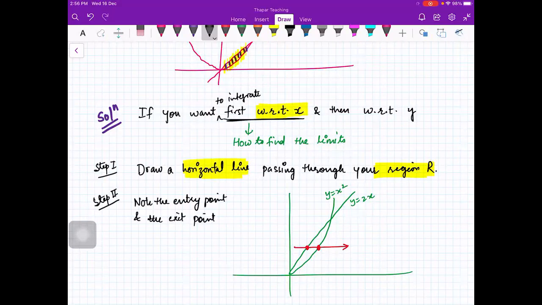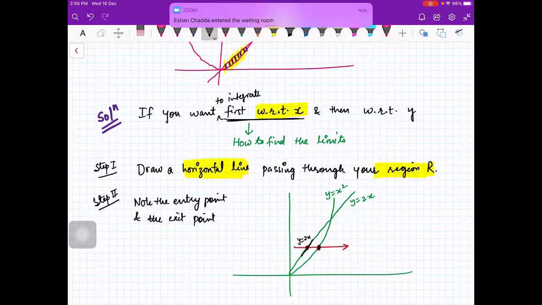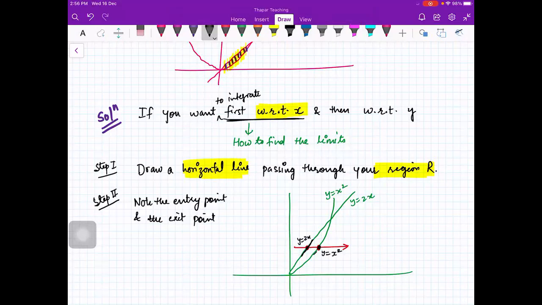Right now you see here this is the entry point. What is the equation of this entry point? This entry point lies on this line. What is the equation? y is equal to 2x. Clear? And this is the exit point. Exit point lies on the parabola. What is the equation? y is equal to x square. Is that thing clear? So in this case, because you are integrating first with respect to x, you will write the entry point in terms of x. So entry point is x is equal to y by 2. y is equal to 2x is the same as x is equal to y by 2. And exit point is x is equal to square root of y.